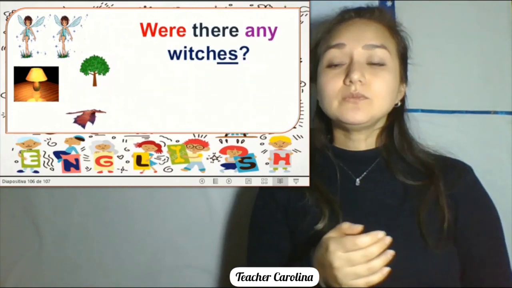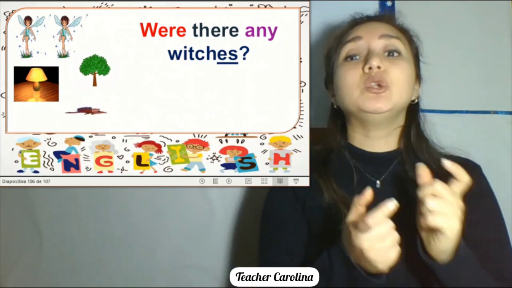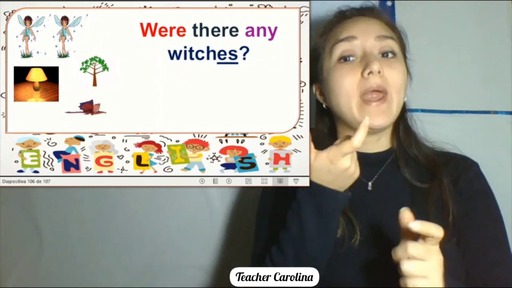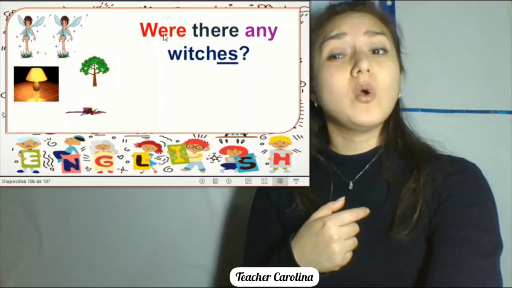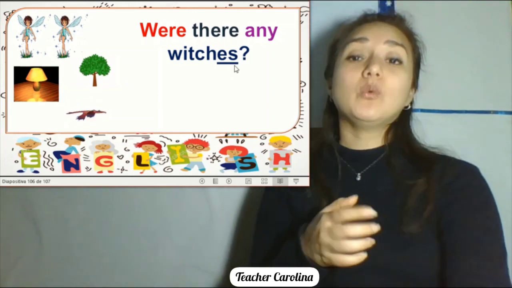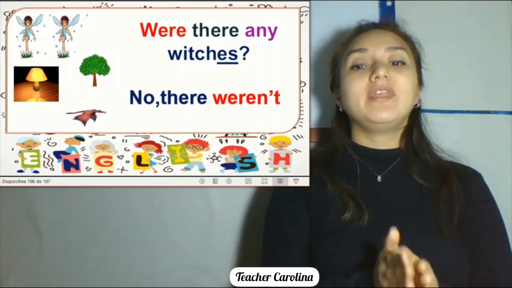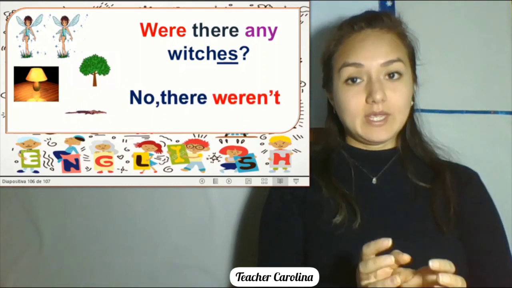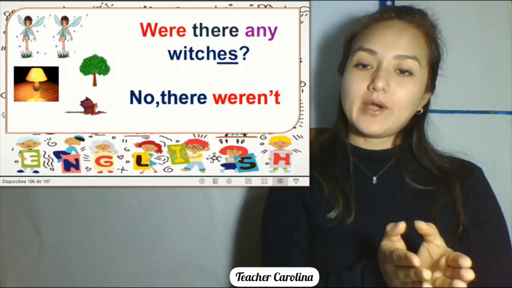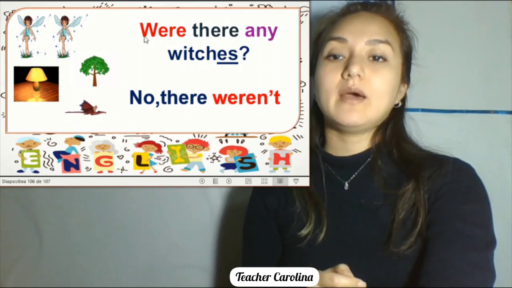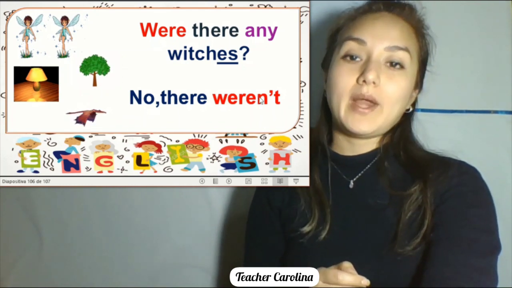In here, it says, were there any witches? Witches is in plural. For that reason, you have were, right? This word is in plural. For that reason, in here you have were. Were there any witches? According to the picture, no, right? No, there weren't. Again, my question, were? My answer, were? And here we have were. Because it's no, weren't, right?